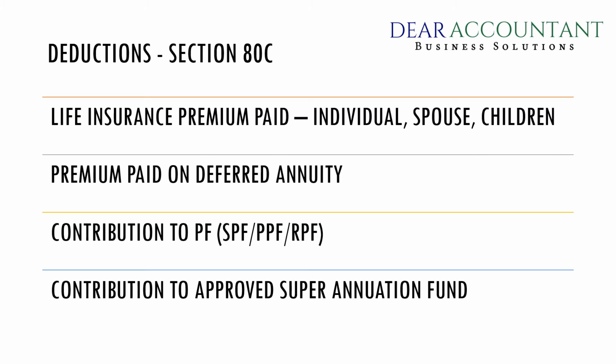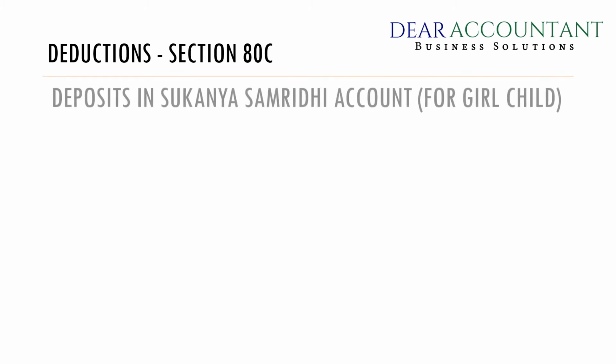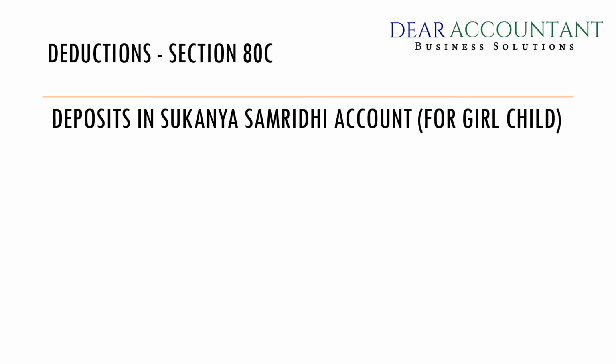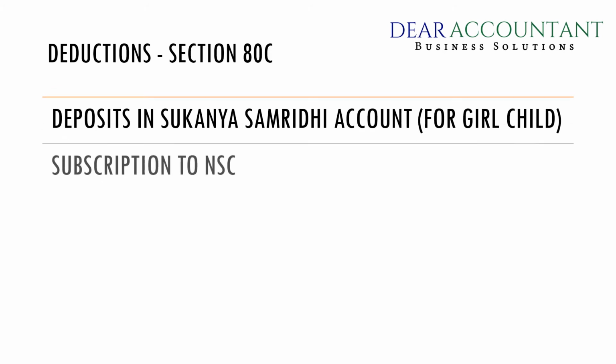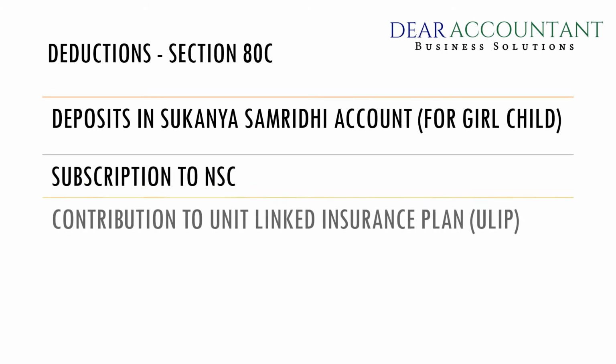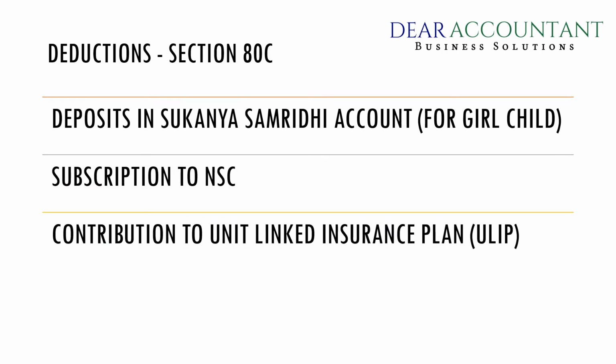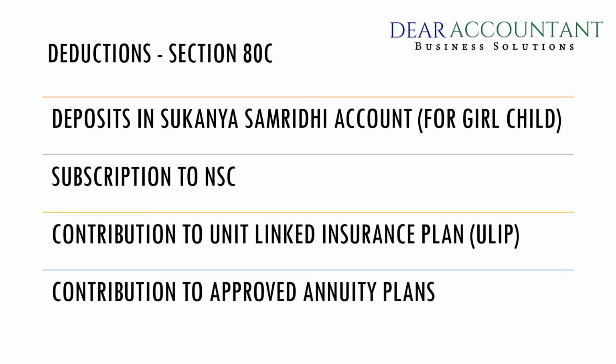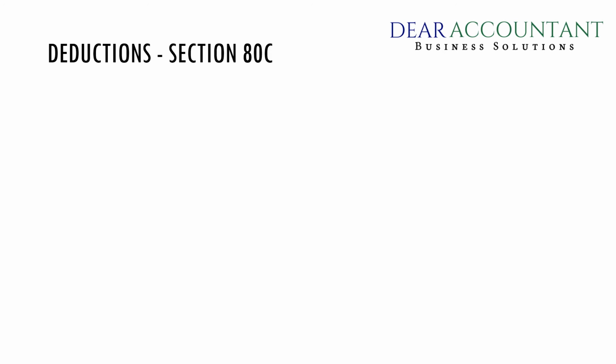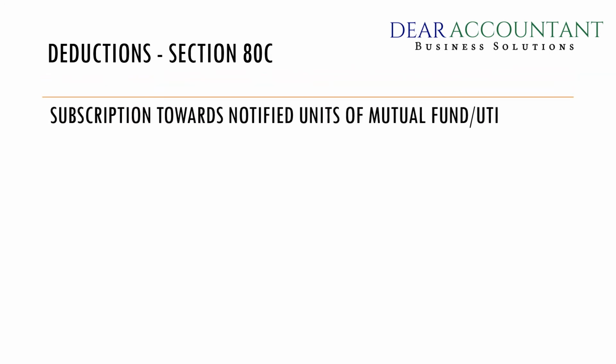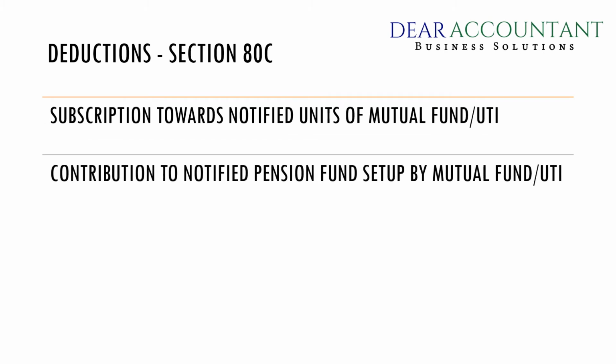Another deduction is a contribution to the approved superannuation funds, deposits in Sukanya Samriddhi accounts, subscription to NSC, contribution to the unit-linked insurance plan, contribution to approved annuity plans. If you subscribe to any notified units of mutual fund or UTI, you will also get a deduction under Section 80C.